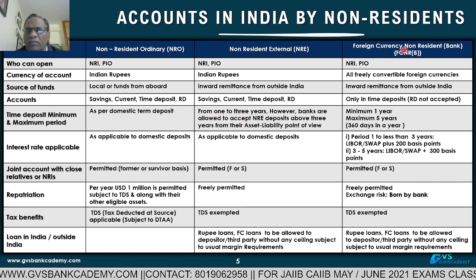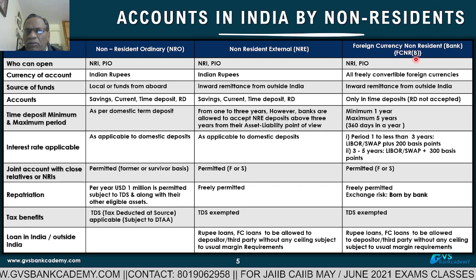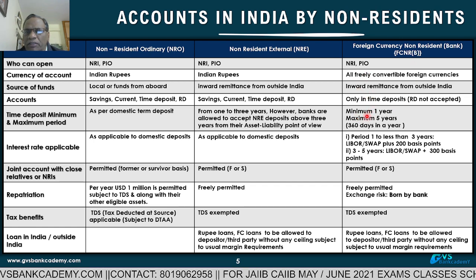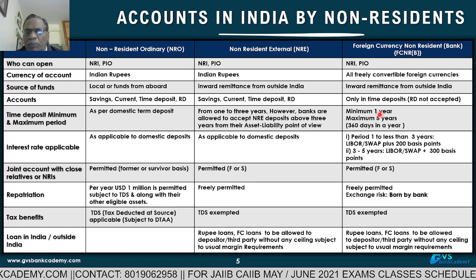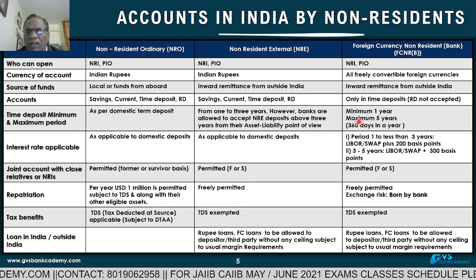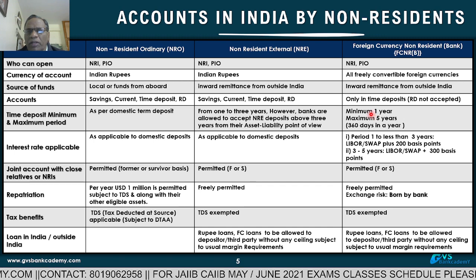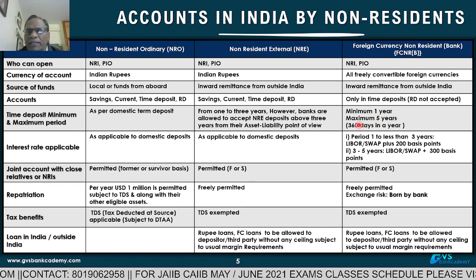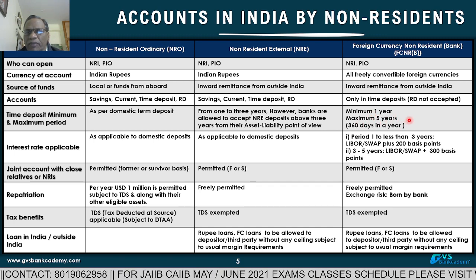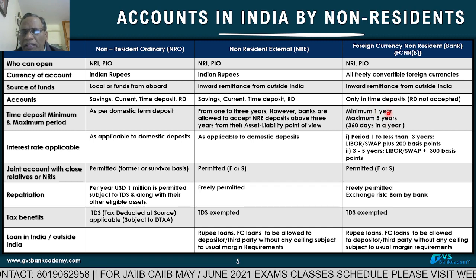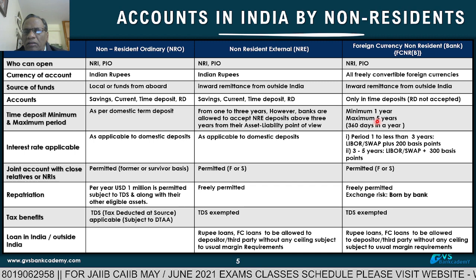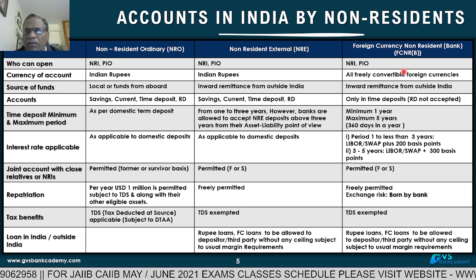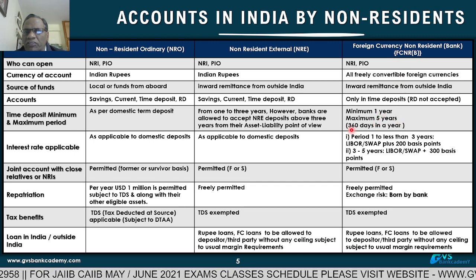FCNRB, foreign currency non-resident bank account. This is a time deposit. Minimum period is 1 year. For time deposit, we cannot open for less than 1 year and we cannot open for more than 5 years. So minimum 1 year time deposit, maximum up to 5 years. Then in this, 1 year means we can take 360 days in a year. At the time of opening FCNR, we can take 1 year as 360 days.